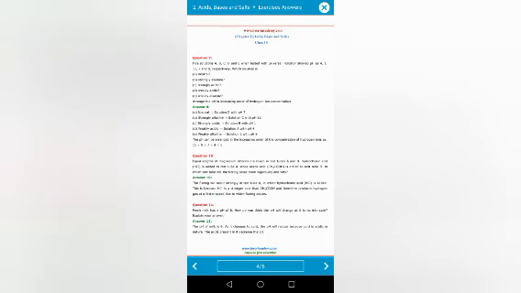Next question: equal lengths of magnesium ribbon are taken in test tubes A and B. Hydrochloric acid is added to test tube A and acetic acid is added in test tube B. In which test tube does the fizzing occur more vigorously? Which is the stronger acid? Hydrochloric acid is stronger than acetic acid. So the test tube in which hydrochloric acid is poured will form more fizzing.